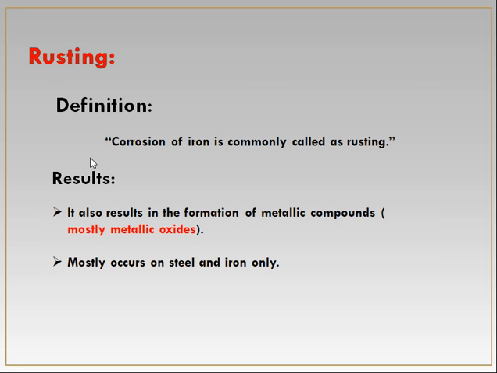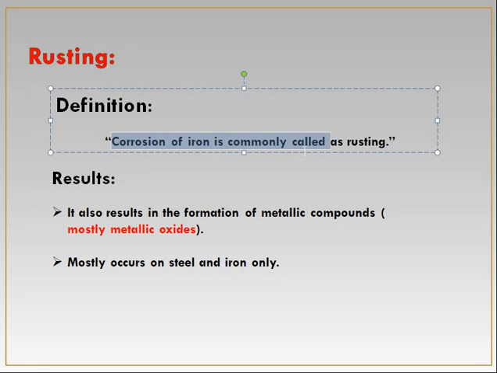Now we will discuss rusting. Until now we have discussed corrosion, and now we will look at rusting. What is basically rusting? Corrosion of iron is commonly called rusting. Rusting is also a type of corrosion. When it is limited to iron, then we call it rusting. It also requires other things, but the basic thing we know is corrosion of iron is commonly called rusting.